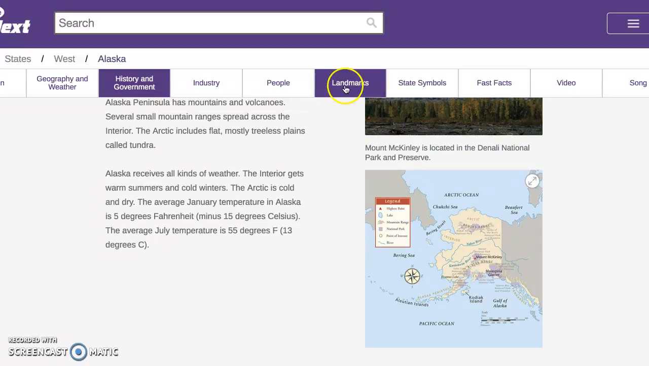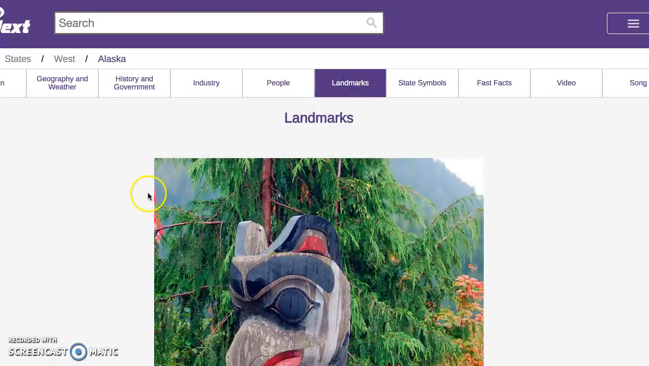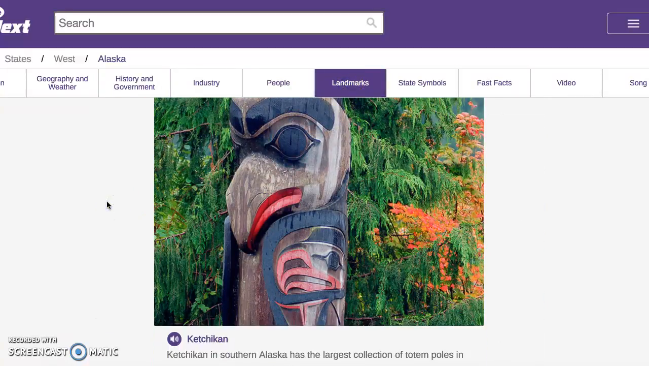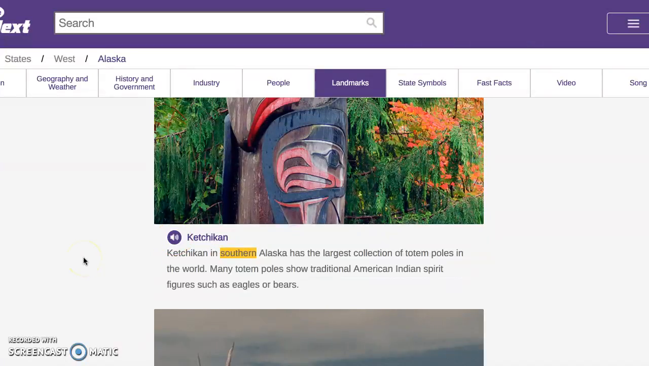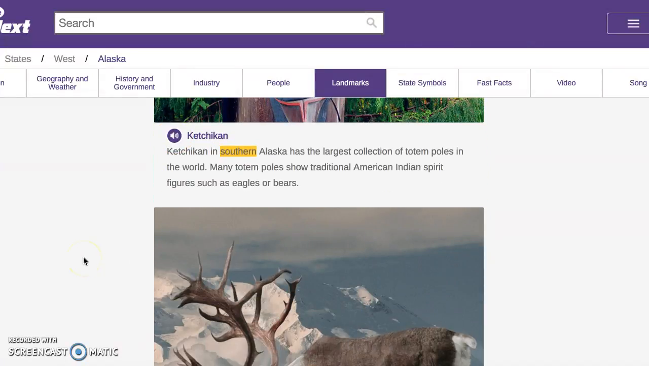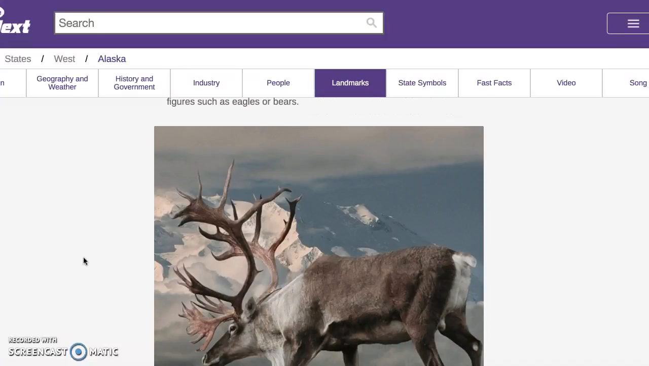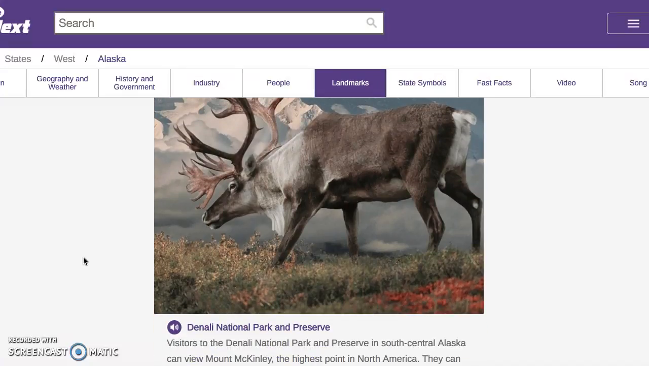Some important landmarks. This looks very interesting. This is Ketchikan. How do you pronounce that? Ketchikan, in southern Alaska. Those are some totem poles, and that reflects the Native Americans.